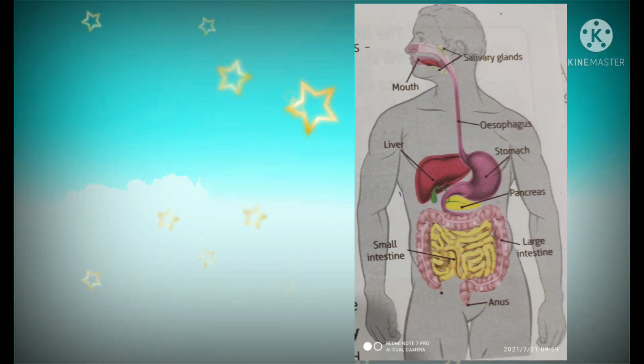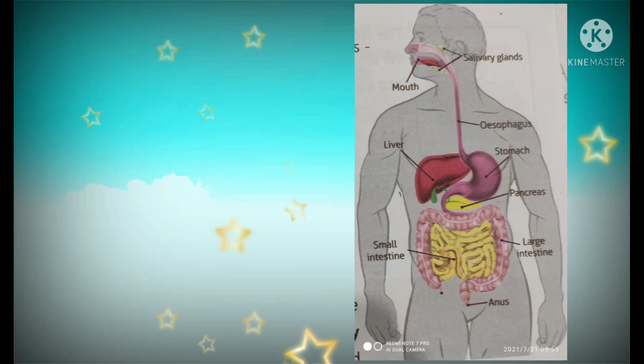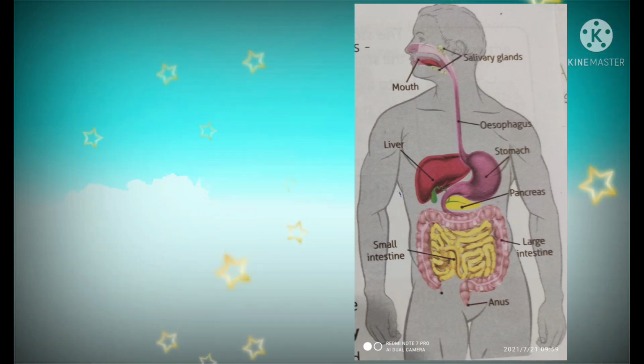Next we are going to digestive system of human beings. The human beings digestive system consists of the alimentary canal and digestive glands. The total length of the alimentary canal is about 9 meters.